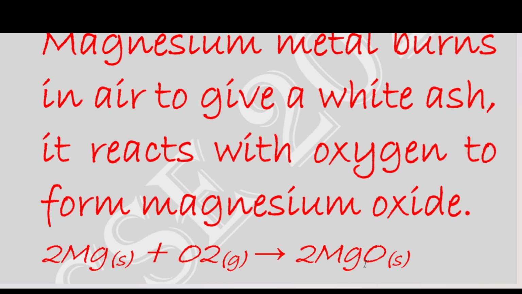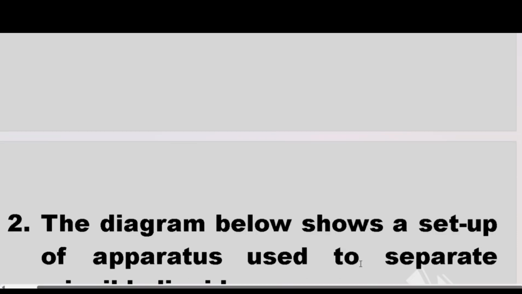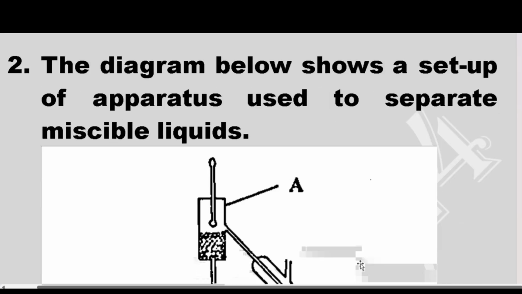Now to our second question, which also comes from Form 1 on separation of mixtures. We are being told the diagram below shows a setup of apparatus used to separate miscible liquids. Remember, we have different mixtures. We have solid mixtures, we have solid-liquid, we have liquid mixtures. So here we are being told that the apparatus is used to separate miscible liquids. These are liquids that have already mixed.